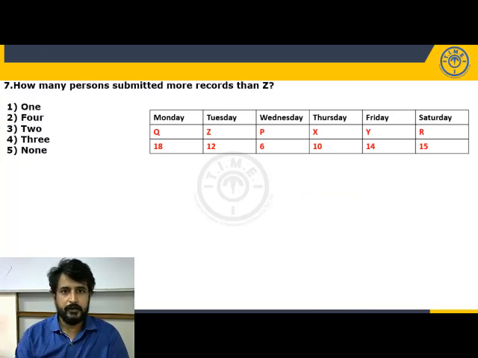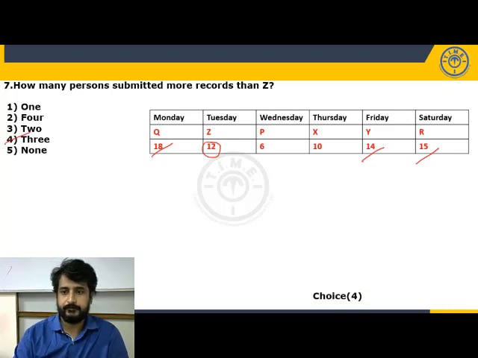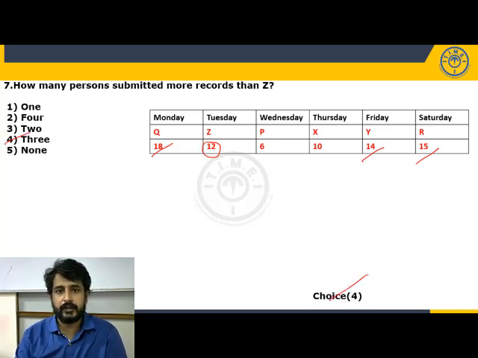Now, how many persons submitted more records than Z? Z submitted 12 records. 18 is more than 12. 14 is more than 12. 15 is more than 12. It is not how many submitted before Z. It is asking how many persons submitted more records than Z. So 3. Answer is 3. Choice is 4. So be careful with the terminology. Are they asking before, or are they asking more records, like this kind?